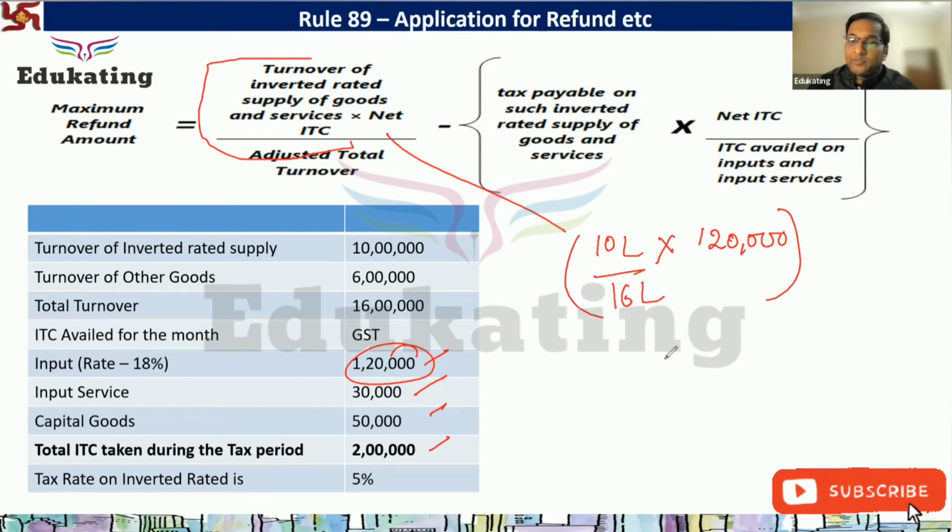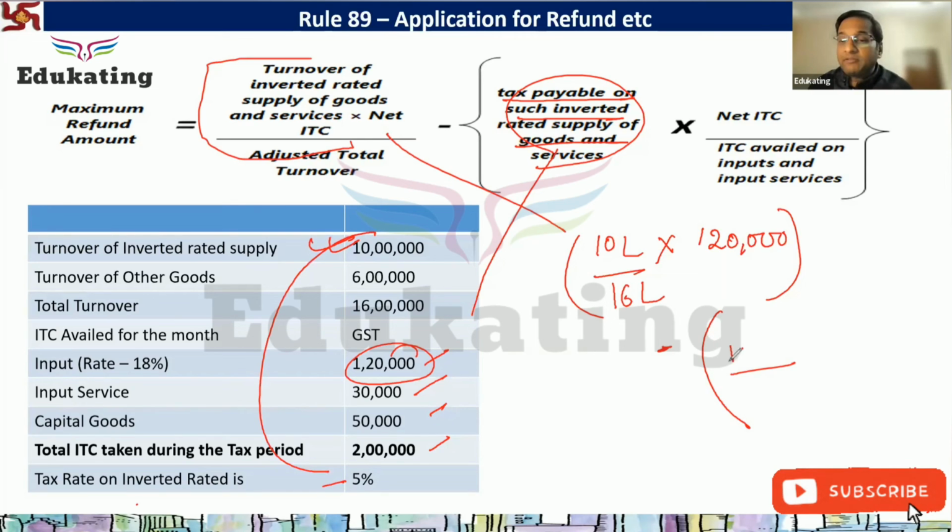अब इसमें से हमें माइनस करना है. What is the tax payable on the inverted rated supplies of the goods? कितना tax payable है? How much tax is payable on the inverted rated sale? 5% on this turnover. 10 लाख का 5% कितना हुआ? 50,000.